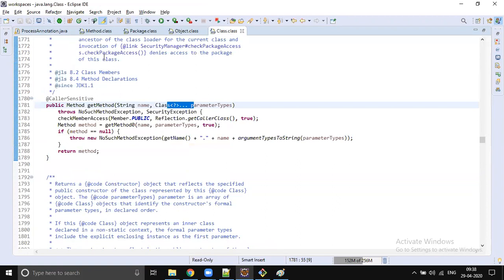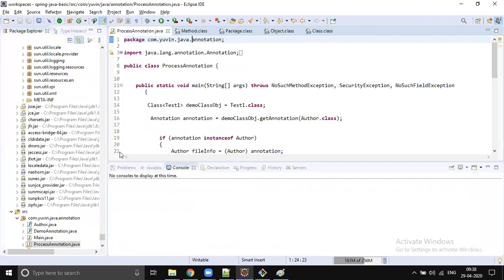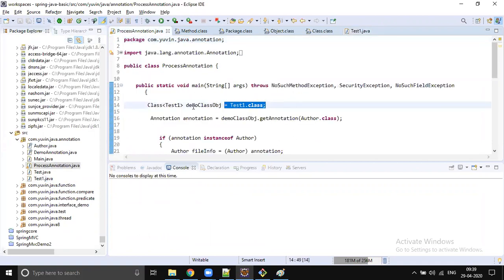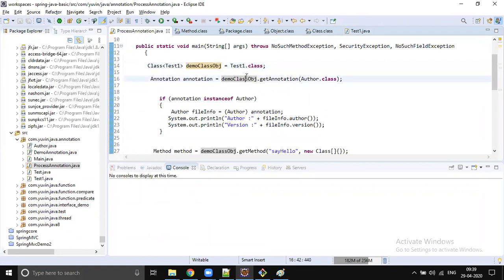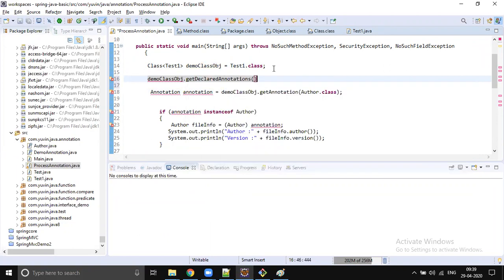So first you must take the class. For example, right now our class is Test1, where we used annotations. First you get the Test class, Test.class. Once you get Test.class, you can check whether this class has any annotation. If you know this class is annotated with Author, then you can call this method. If you don't know what annotation it has, then you call getDeclaredAnnotations, which returns an array of annotations, and then you have to iterate over each one.